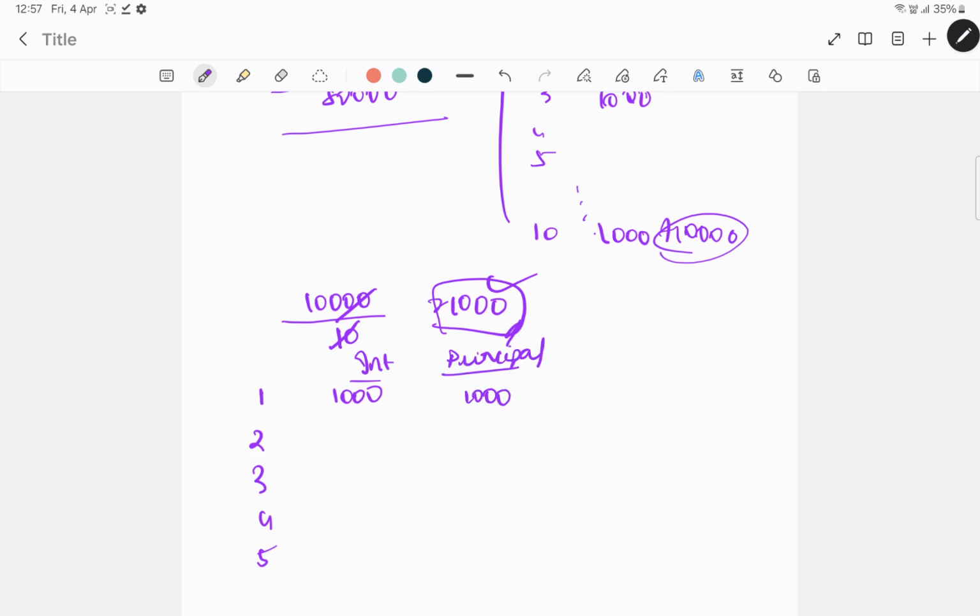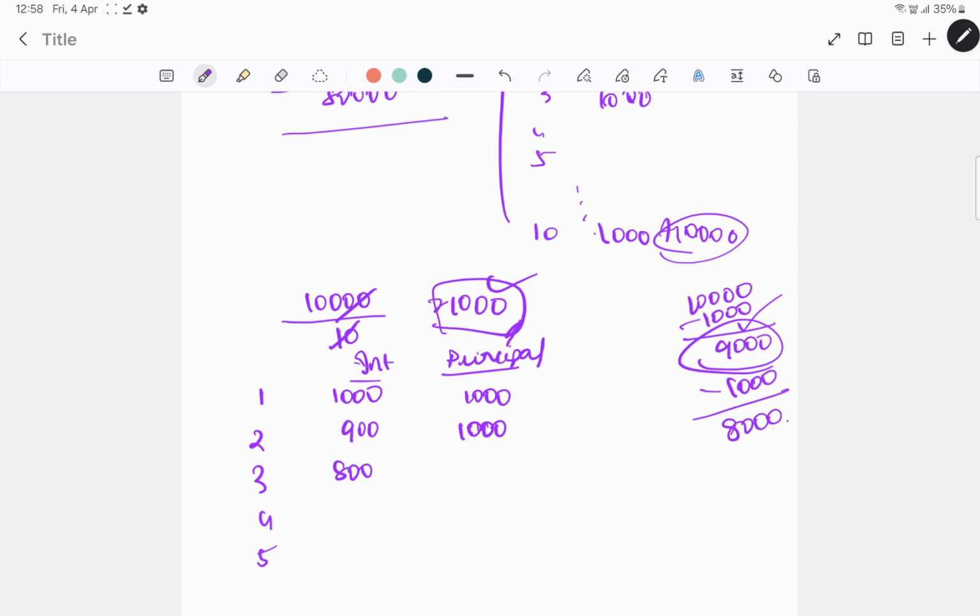Alright, and notice that the next year, when you calculate interest, it will not be on 10,000, because 10,000 minus 1,000 has already been redeemed. So there's only a balance of 9,000. Now interest at 10% will be calculated on this 9,000 and not 10,000. So it will be 900, and then 1,000 principal will be redeemed. So next year, for the third year, it will be only 8,000. So 800 interest will be paid, 10% on 8,000. Next year, principal will also be redeemed, and so on.